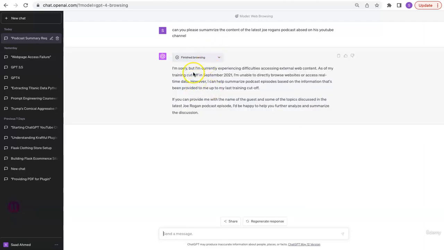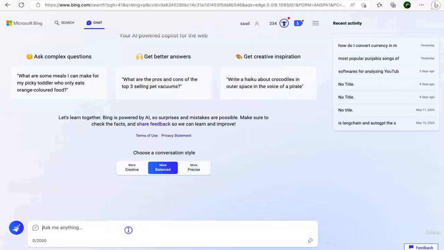So it gave me an error. This is because the plugins have been released very recently and they're still in an MVP sort of stage, so they're not that great with their efficiency. But I've seen in the past that if I ask GPT for a specific YouTube video, it is able to fetch it for me. Sometimes it makes a mistake, sometimes it breaks, but Bard absolutely does a way better job than GPT when it comes to extracting YouTube data from the internet.